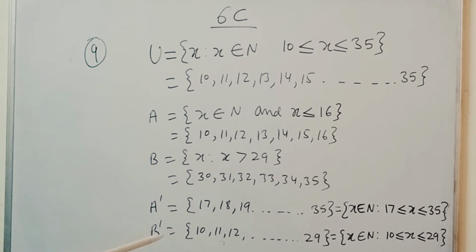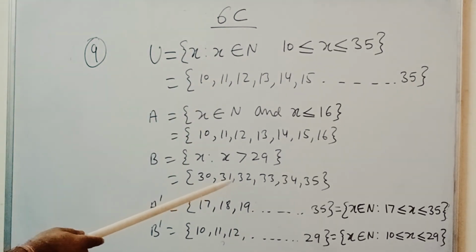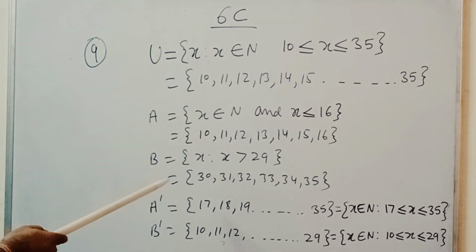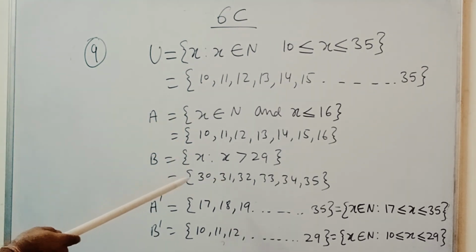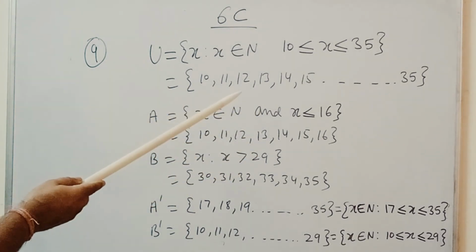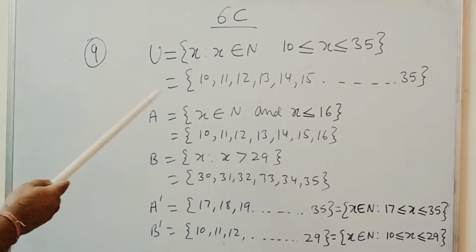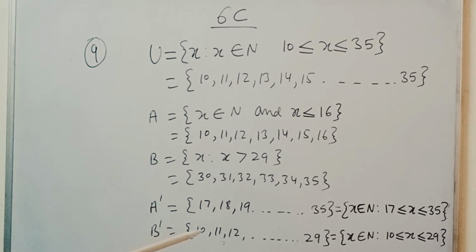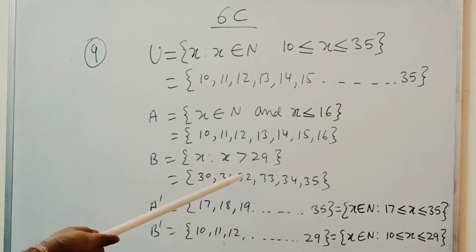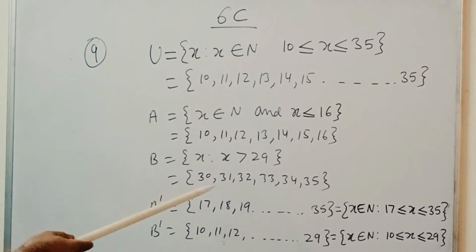The complement of B is the elements that are present in the universal set but not in set B. The elements of B are 30, 31, 32, 33, 34, 35. Just leave these elements from the universal set and we will get the complement of B. So we have 10, 11, 12 and up to 29, because 30 is in set B, so 30 will not be considered, and likewise all the elements that are in B we will not take.